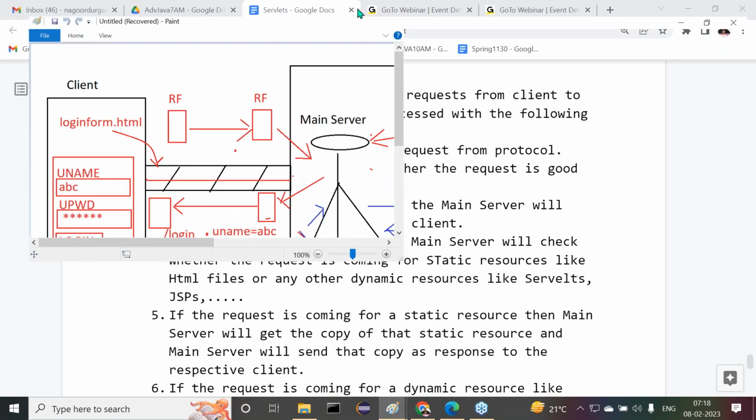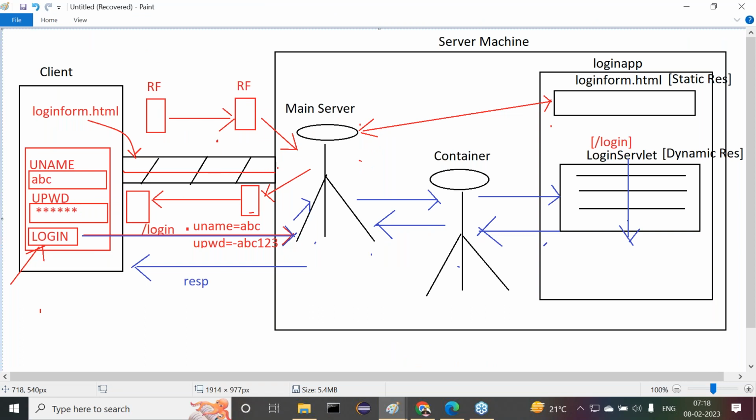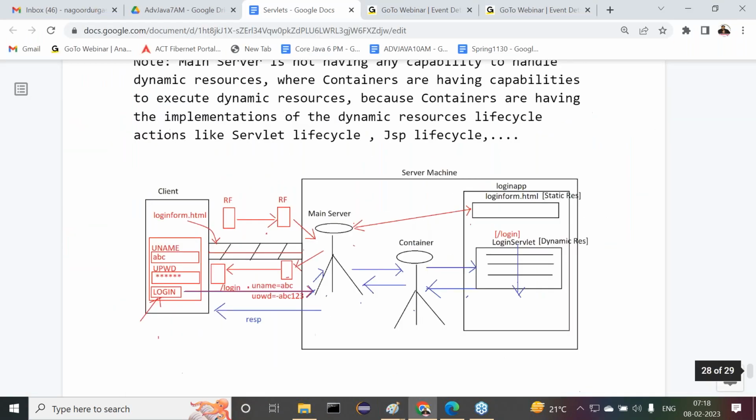One minute, wait. Yeah, I think so. This is a diagram. I forgot to copy this diagram. Yeah, I given that. Don't worry.